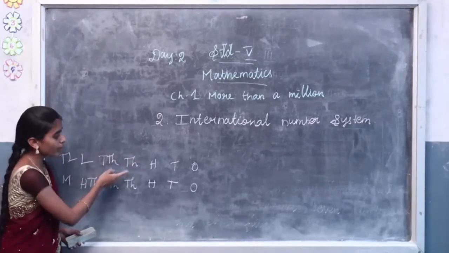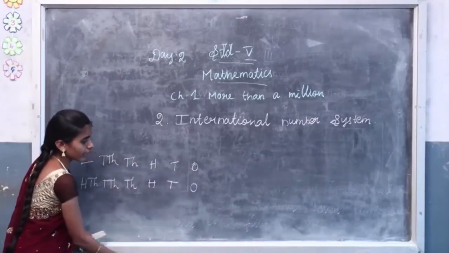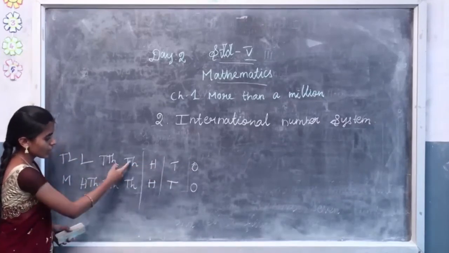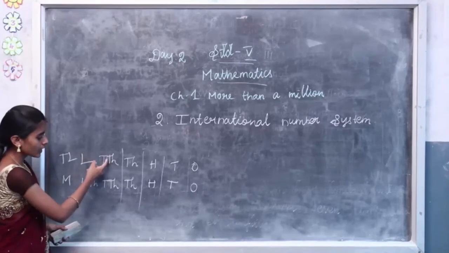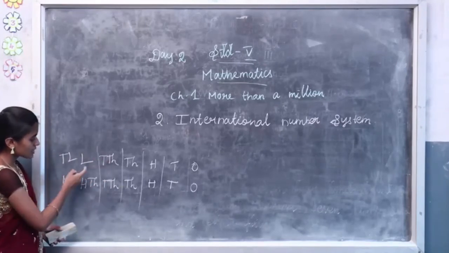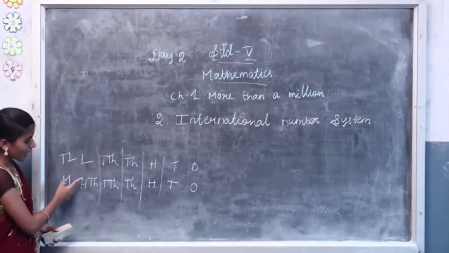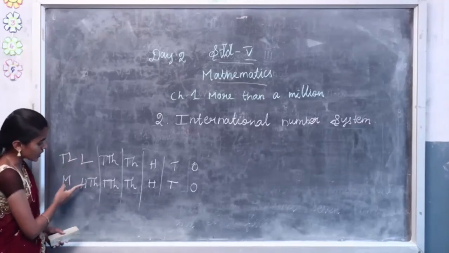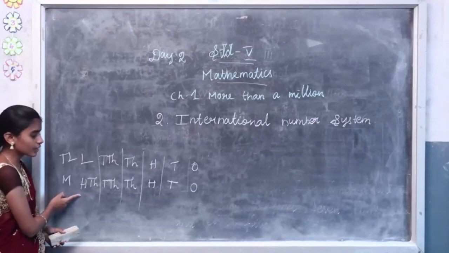So compare the two number systems. Ones are the same. Tens are the same. Hundreds also the same. Thousands also the same. 10,000s also the same. So see the next one. Lakh and 100,000. In the Indian number system there is lakh. In the international number system there is 100,000s.